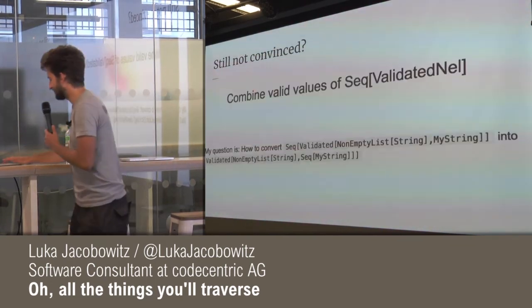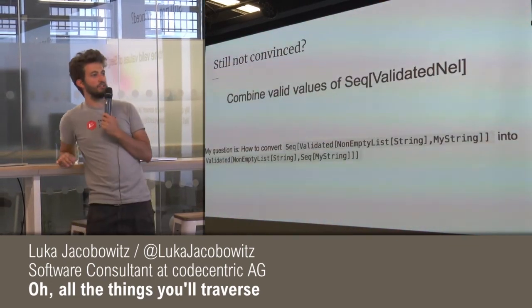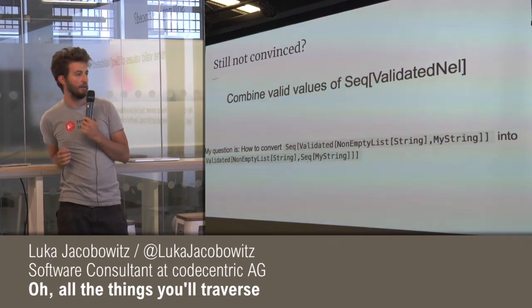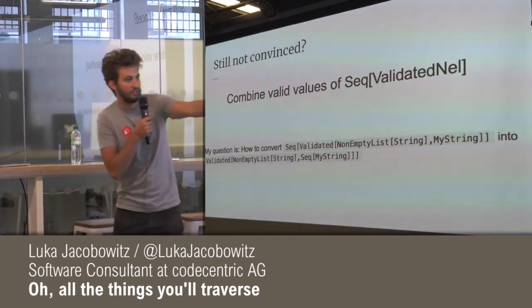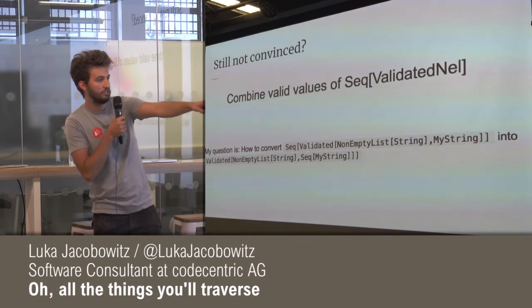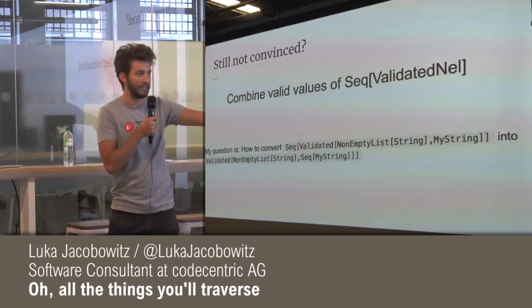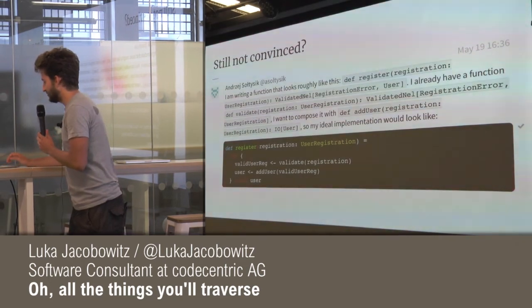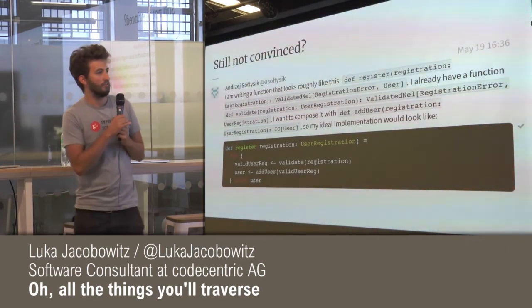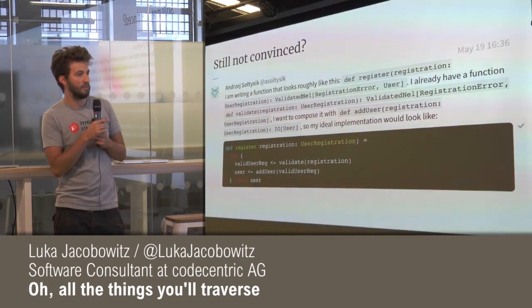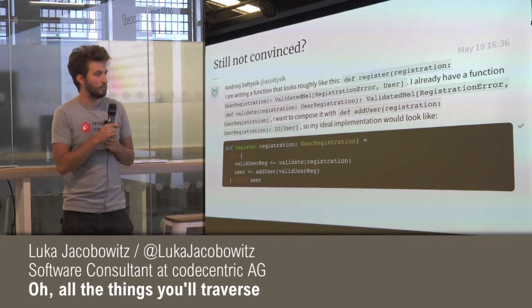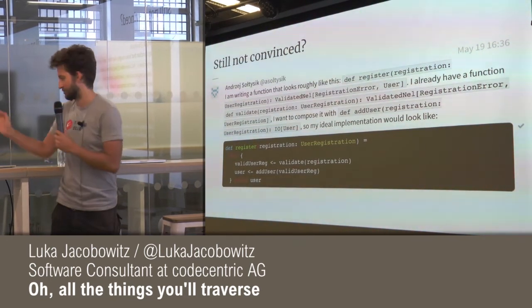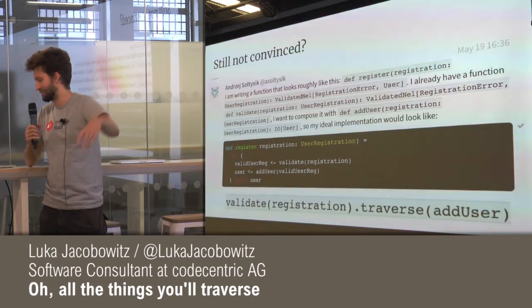How do you combine a sequence of validated NEL? Sequence of validated non-empty list into validated of non-empty list sequence. That's exactly what we did just now. That is just sequence. That is just traverse. How do I do this? Oh my God, I have this thing and I have this other thing and I want to combine them and I don't know how to do it, blah, blah, blah. It's just traverse. That's the answer.